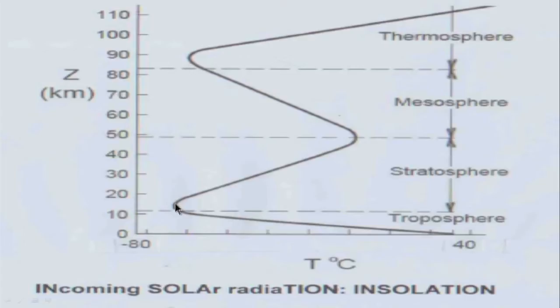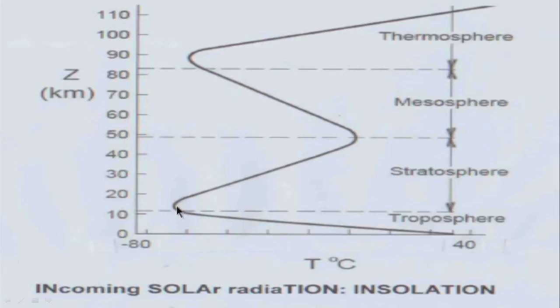The temperature typically is around minus 50 to minus 60 degrees centigrade. In the air above the surface of the earth, the pressure also falls, and the region of the air for which the temperature drops is known as troposphere, or the rotating atmosphere above the surface of the earth.